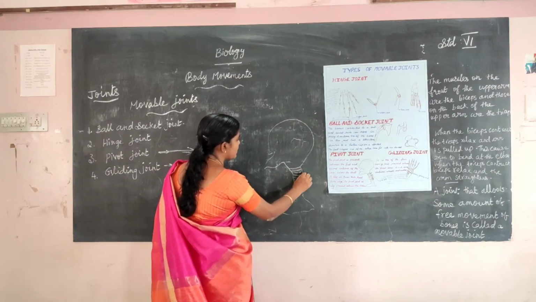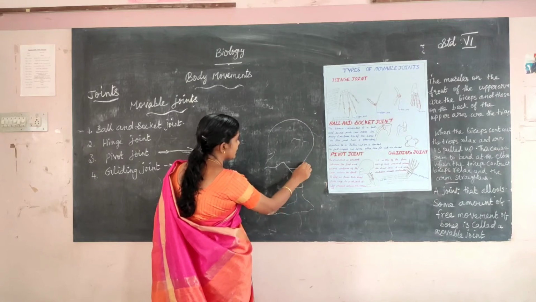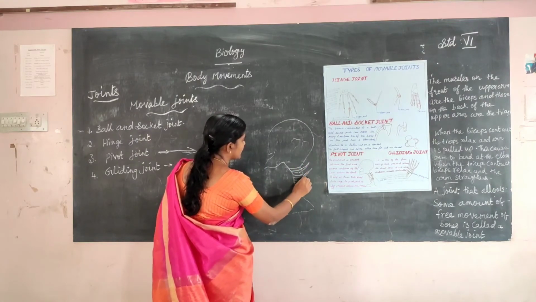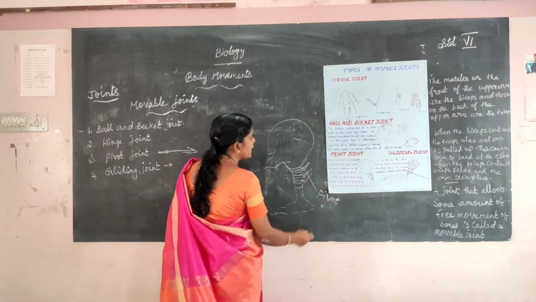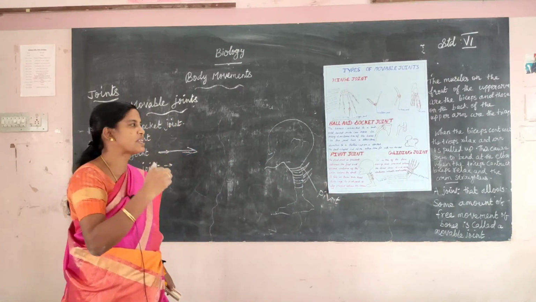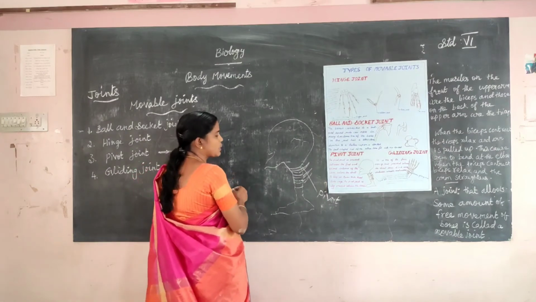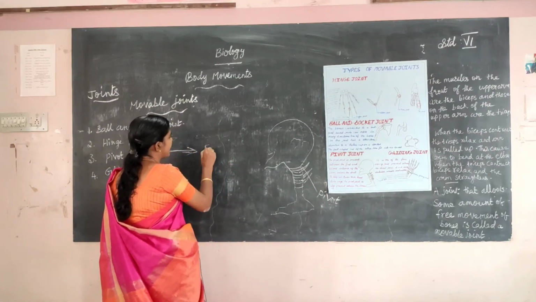This pivot joint is found in the skull region. It is present with the first and second vertebrae of the spine below the skull. First and second vertebrae.